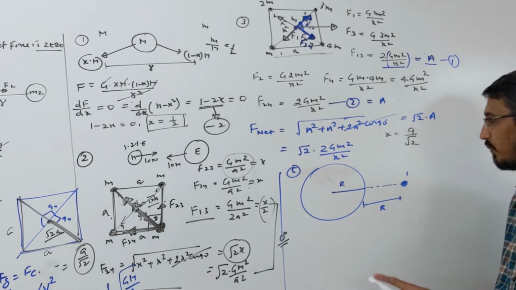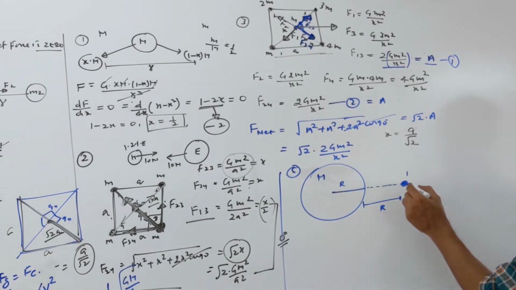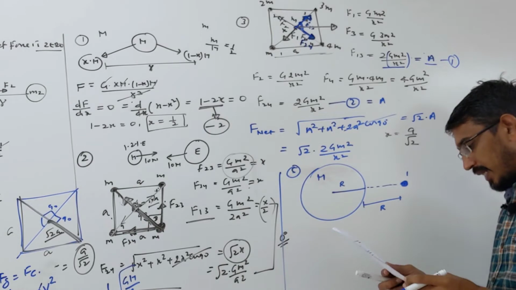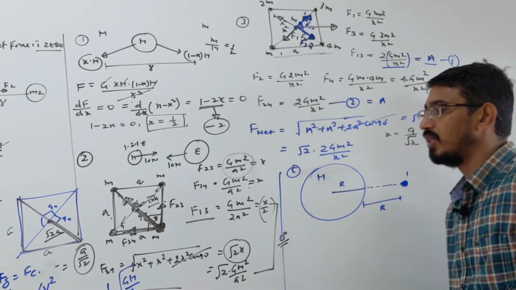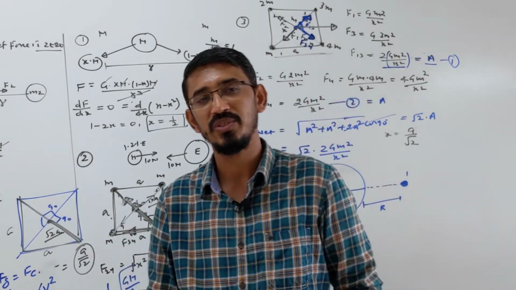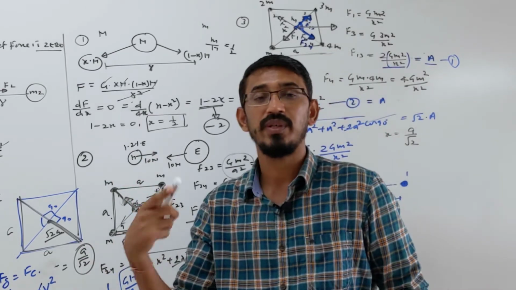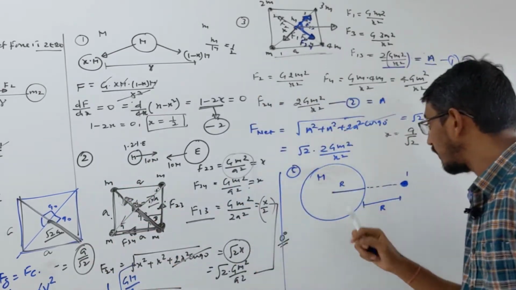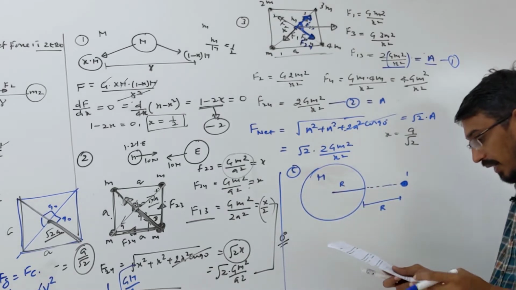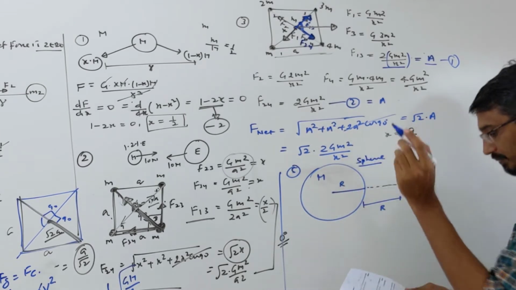They say the force between this point mass m and that sphere is F1. Then some part of this is cut and removed. This cutting and removing question we have done already in two chapters: in center of mass, where they ask the new position of the center of mass, and in inertia, where a part of the body is cut and removed and we find the new inertia. Now this is the third, where some part is cut and removed, and we find the new gravitational force. Remember, this is a sphere, very important, not a disc.